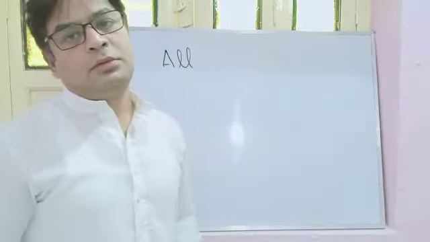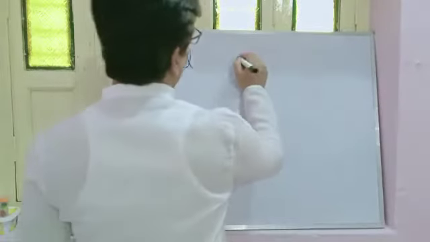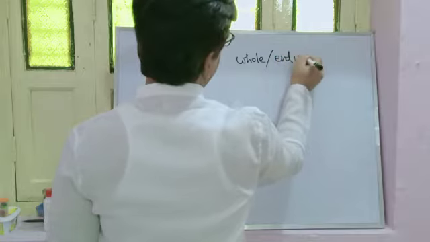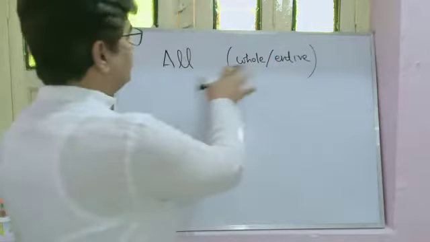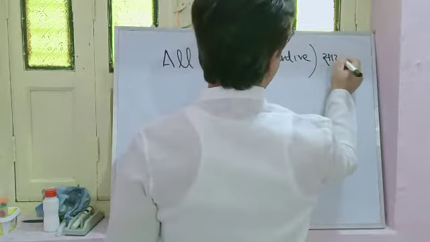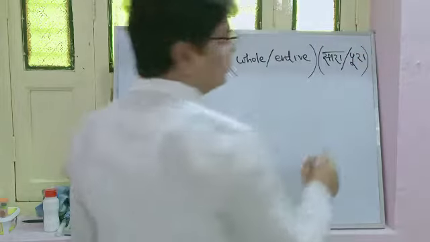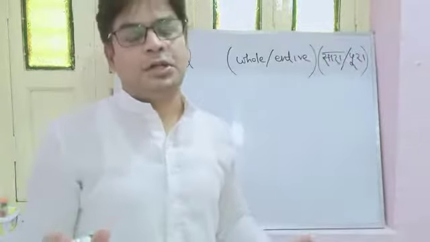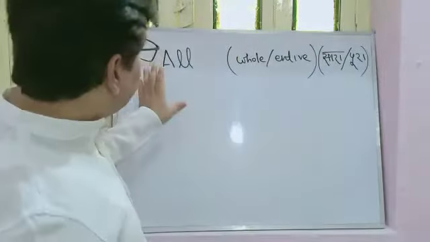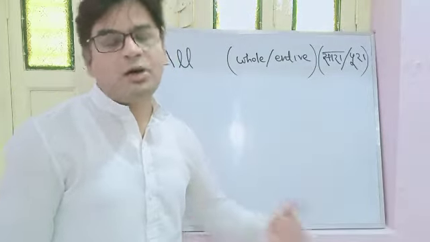What is the meaning of all? It's very clear. All means whole, entire. These are the synonymous words for all. In Hindi, what do we say? Sara, pura. That means complete of any given quantity. That is the meaning of all. Now we need to understand this all can be used before countable nouns or before uncountable nouns.